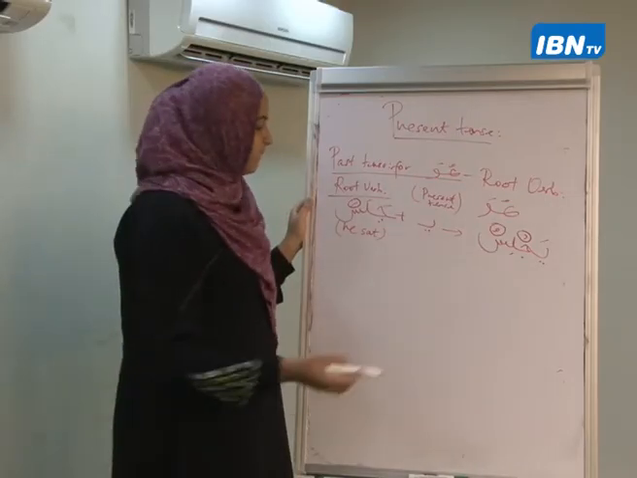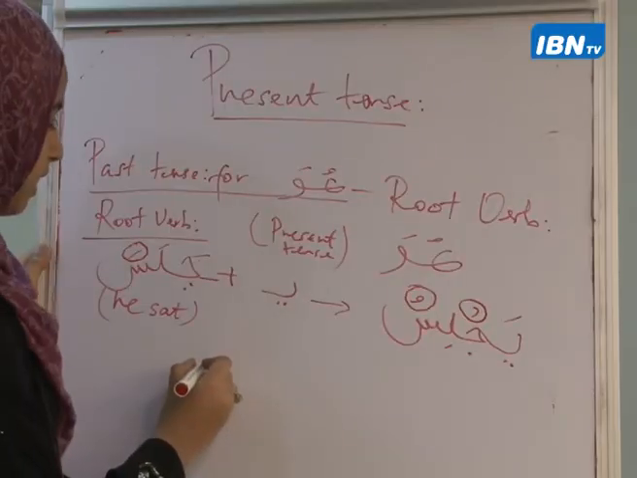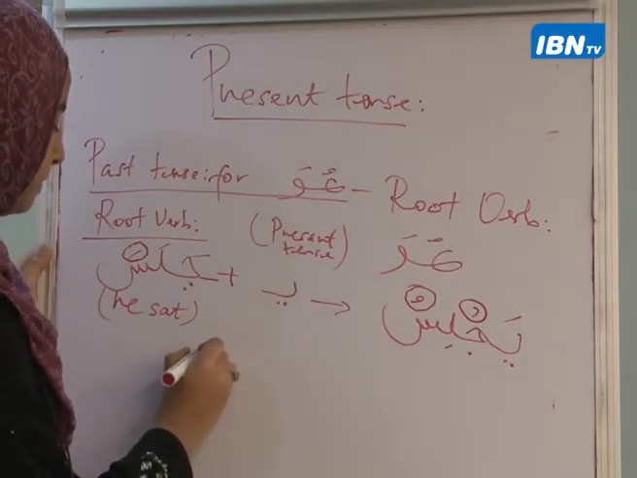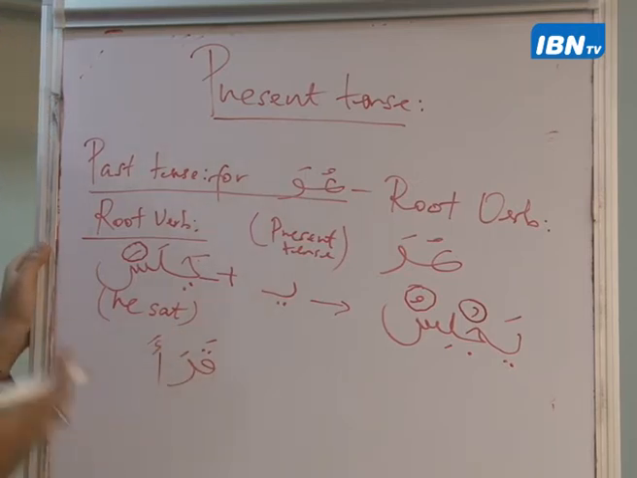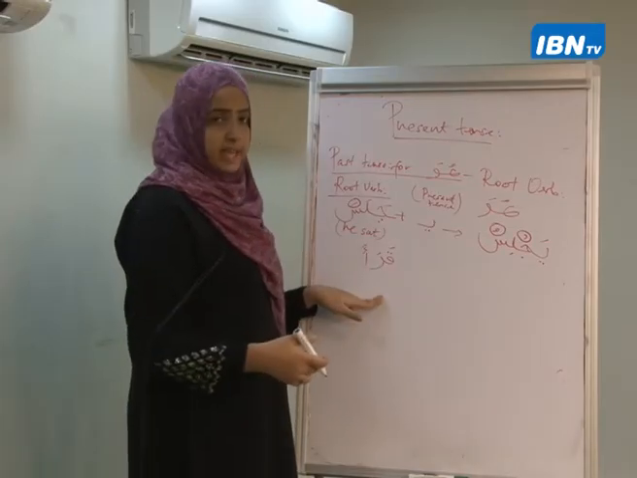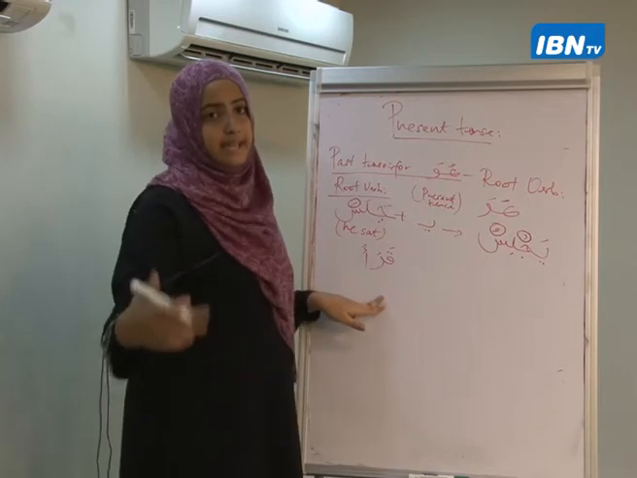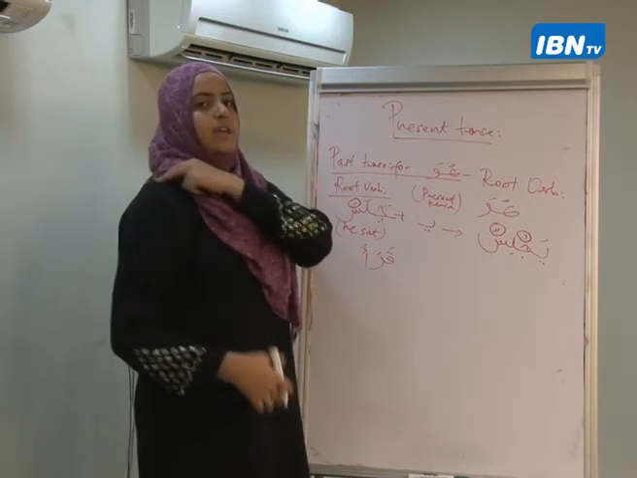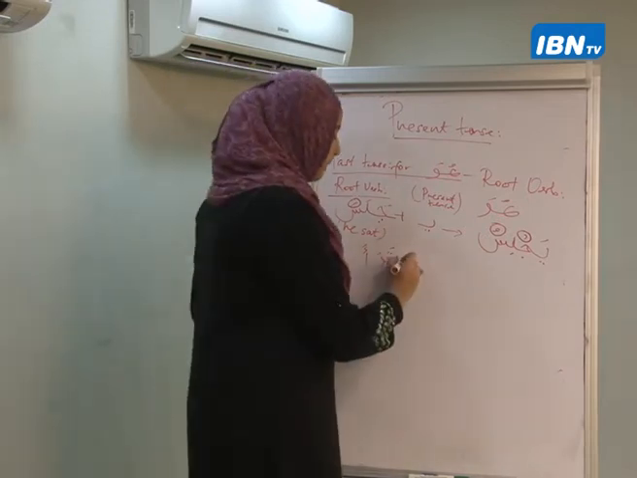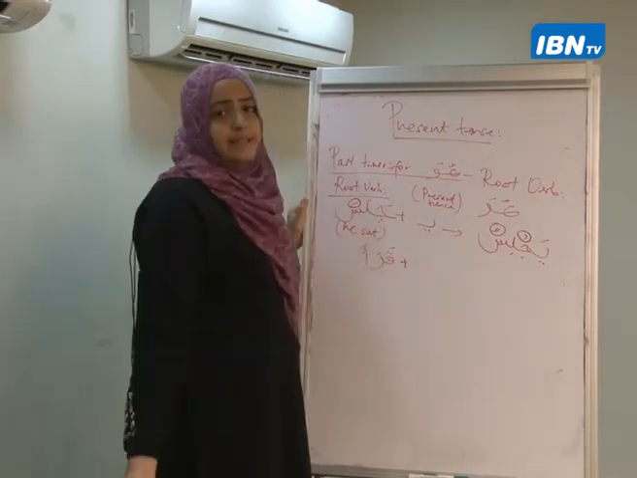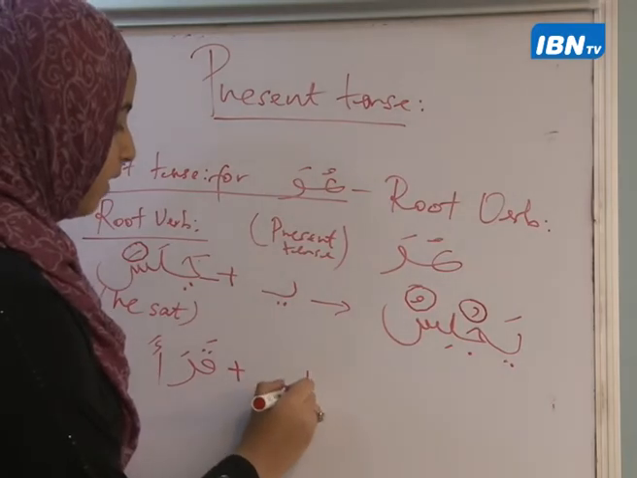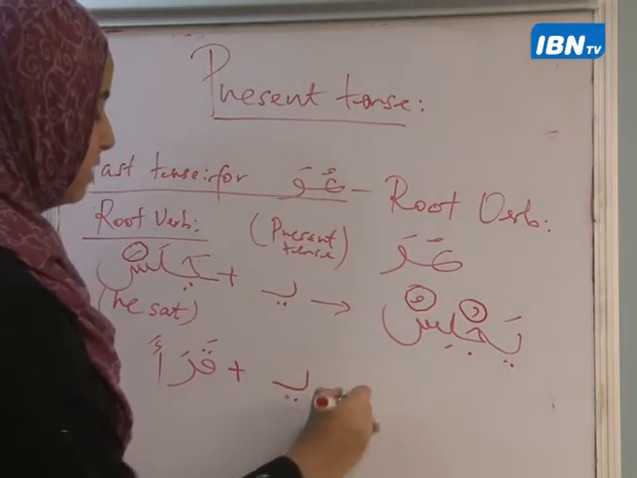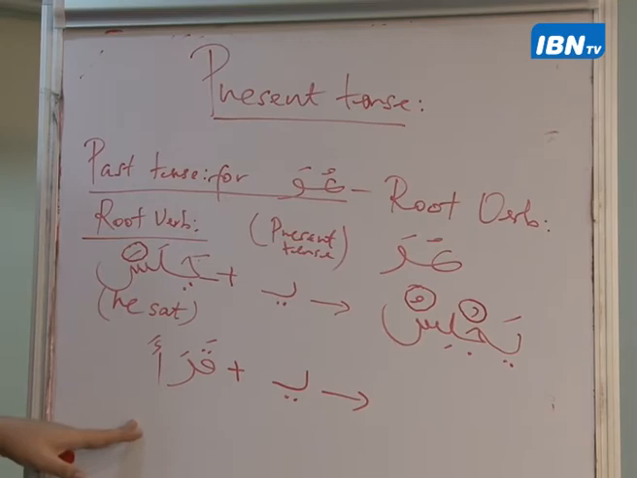Let's look at another example, right? So I have qara'a. Say qara'a. Qara'a means he recited. Now I want to change this into he is reciting, you know, present tense, or he recites. So I'm going to add the same thing. I will add a ya. So I've added a ya here, at the beginning. So this is going to become yaqra'u, right?